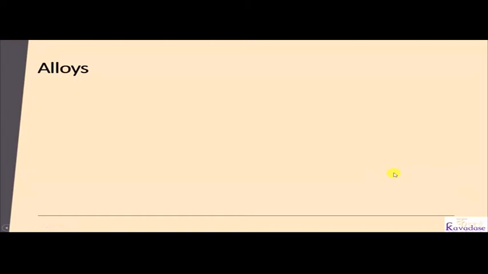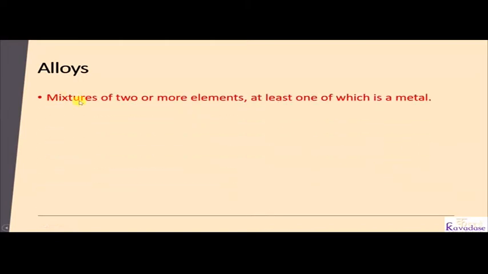Then alloys. Alloys are a mixture of two or more elements. Among these elements, one must be a metal. To become an alloy, one must be a metal and another may be a metal or non-metal. So there may be two elements or more than two elements. It is made by melting, mixing and then cooling the metals.